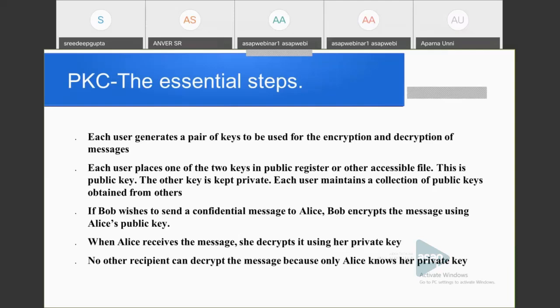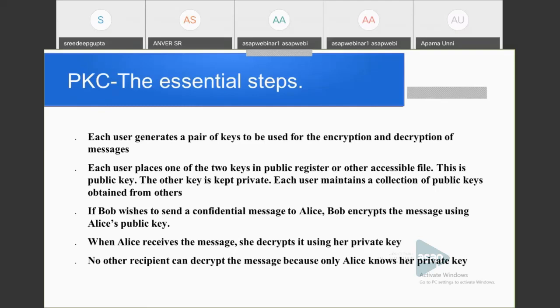Suppose this is encrypted using Bob's private key. What will happen? Everybody in transmission can see the ciphertext, and since it is encrypted using the private key of Bob, and everybody knows the public key of Bob, everybody can see the corresponding plain text.